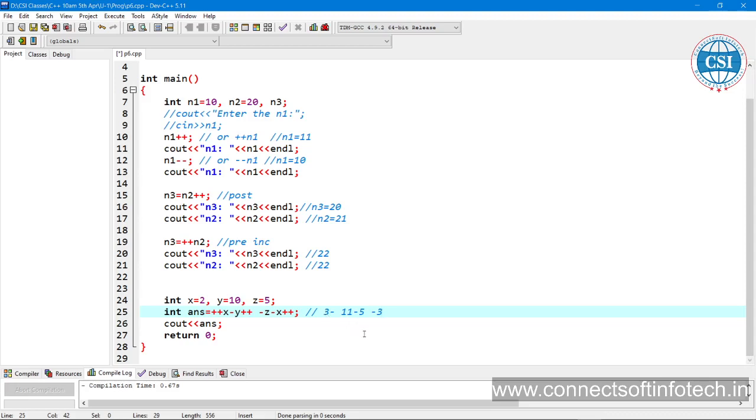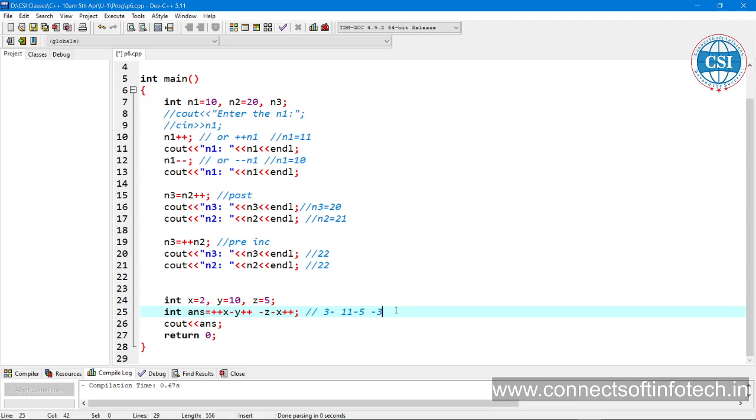Okay, its value is minus 1, that is the thing. This one or this one, pre and post incrementing, minus plus: the positive thing will be incremented. 11 minus 5, 16.